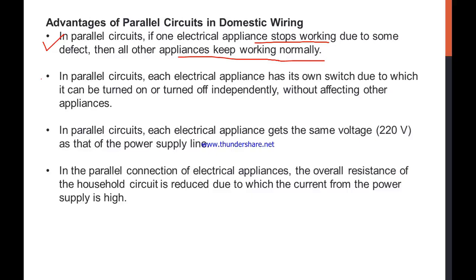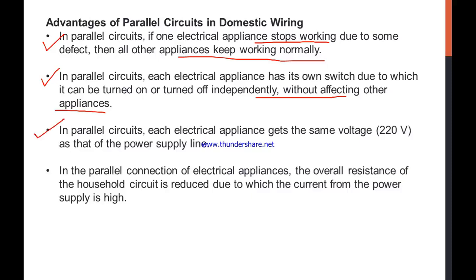Now let's see the second point. In parallel circuits, each electrical appliance has its own switch, due to which it can be turned on and off independently without affecting the other appliances. Similarly, in your room you have a separate switch for the light, a separate switch for your fan, and a separate switch for your mobile charging point. This is the kind of parallel connection, and with different switches you can turn them on or off and use them independently.